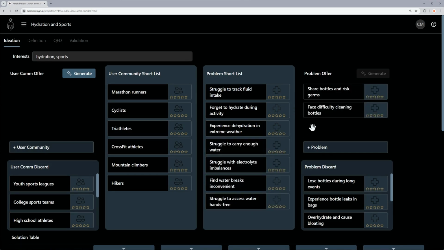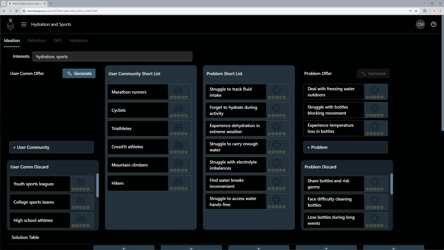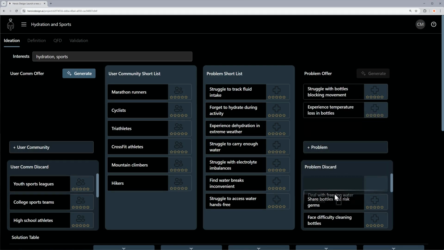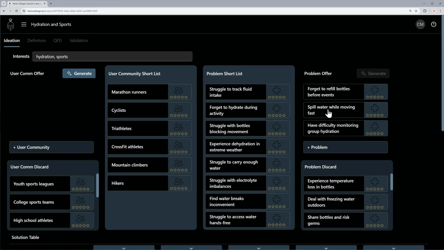At this point, you might go back and forth between user communities and problems. This is an iterative process, and each round will bring up some interesting ideas. So, how much time should you spend on this? Creativity isn't a sprint, it's a marathon. You need focused time to stir up the ideas and calendar time to let them rise to the surface. Step away, grab a coffee, let your subconscious work its magic, and come back with fresh eyes.